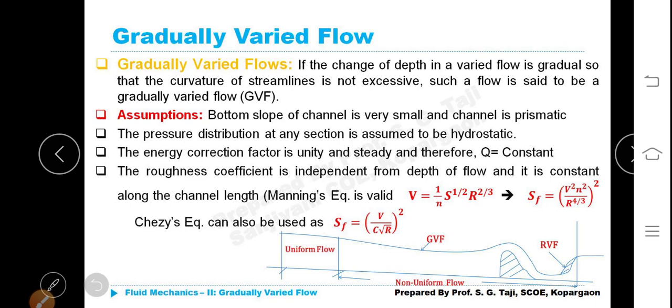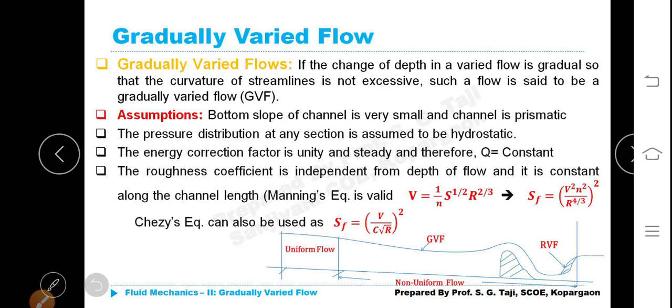Small n or capital N, which is independent of depth of flow and is constant along the channel length. We have derived Manning's equation and Chezy's equation. What is it used for? In order to find out velocity of flow in the channel. Once the velocity is found out by making use of Manning's formula or Chezy's formula, it will become quite easy to find out total discharge in the open channel.